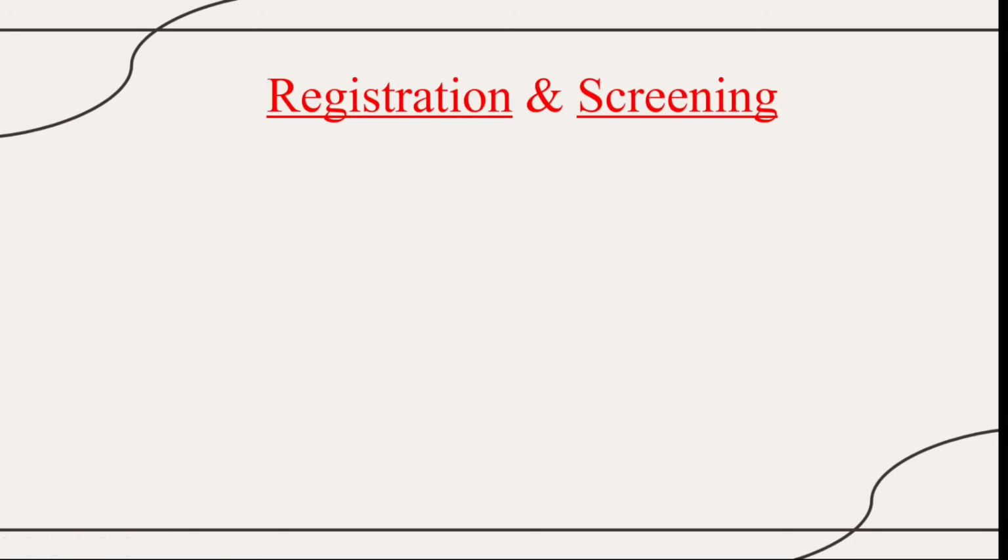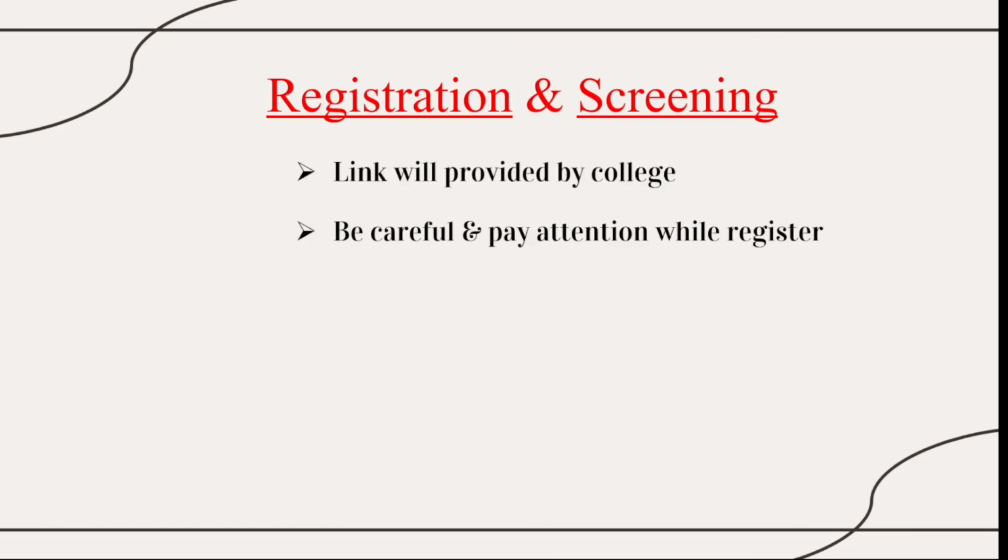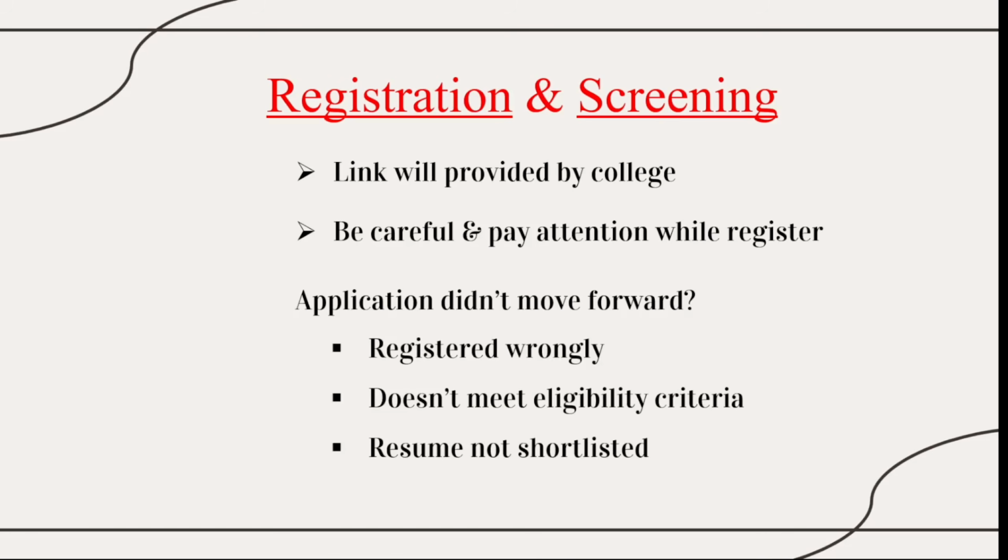At first, you have to register for this placement, and the registration link will be provided by your college. Be careful and pay attention while registering. If you make any mistakes, then your application won't move forward. If you did everything correctly, match the eligibility criteria, and your resume got shortlisted, then you will get a mail saying you can move forward. If you haven't got that mail but your friends got it, then these might be the reasons. So keep all these in mind and register correctly.